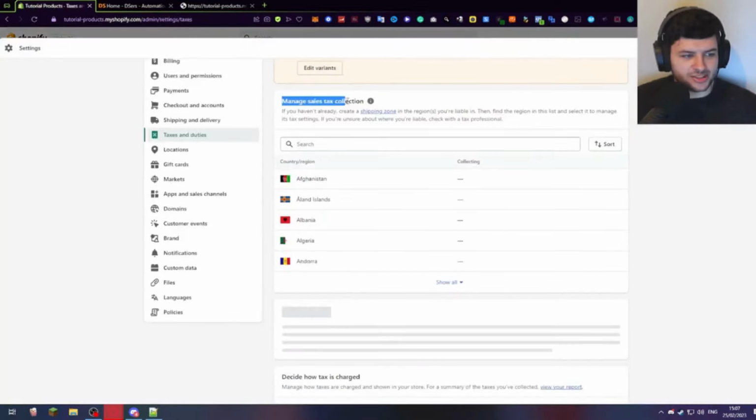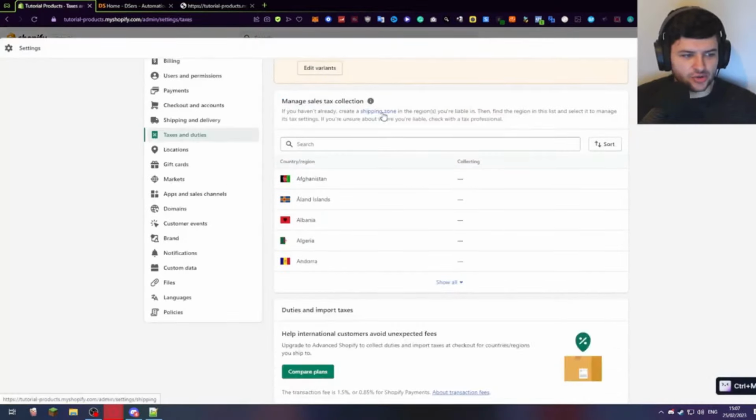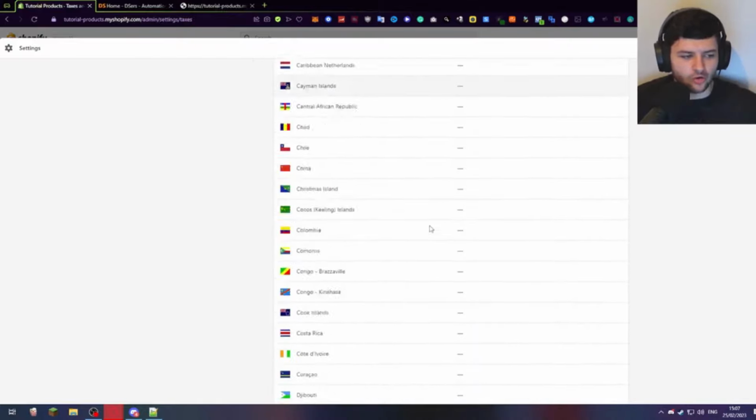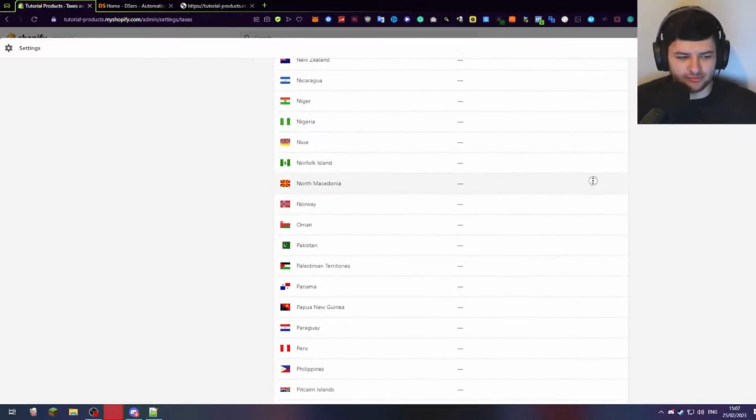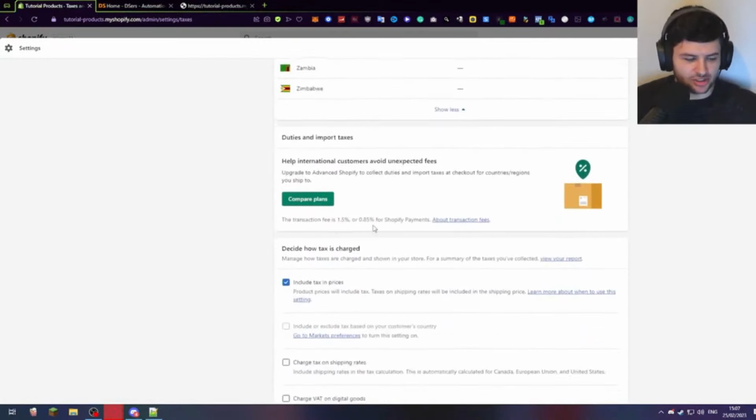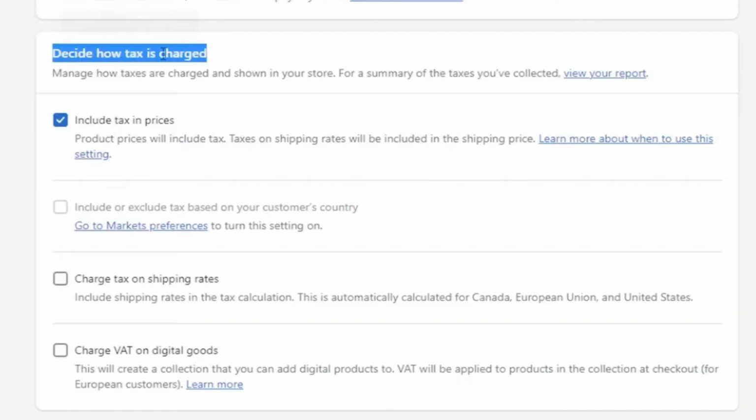You can also manage the sales tax collection, so you can create a shipping zone in the regions, which we've done, and then find the individual regions out of our list and manage the tax settings of the region. So if we press show all, it shows all the countries which we've added in our region, right? And where it says a dash, that means that we're not actually necessarily charging tax on them. Now, if you scroll down where it says decide how tax is charged, you can manage the tax settings.